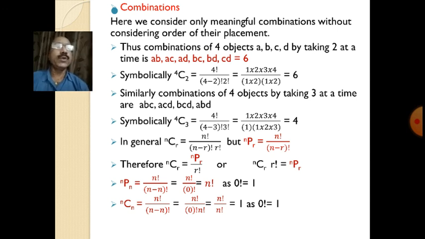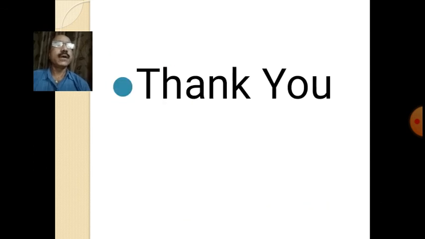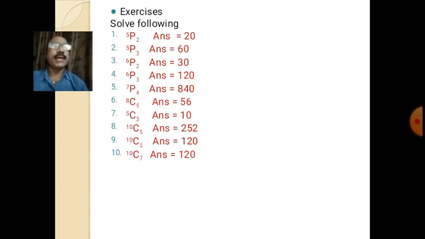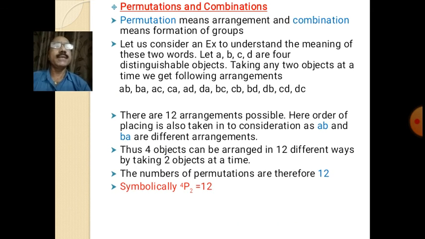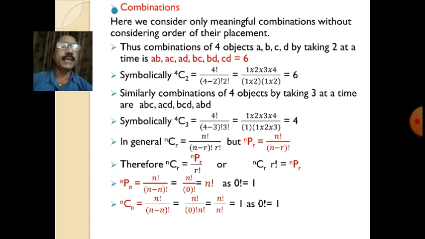So we have studied today what is meant by permutation and combination. These are simple things. Permutations means arrangement and combinations means formation of groups, only meaningful groups, isn't it? In permutation we take meaningful and meaningless arrangements, AB and BA. These are two different arrangements, but while making a combination, AB and BA makes a single combination. So permutation means an arrangement and combination means formation of groups.